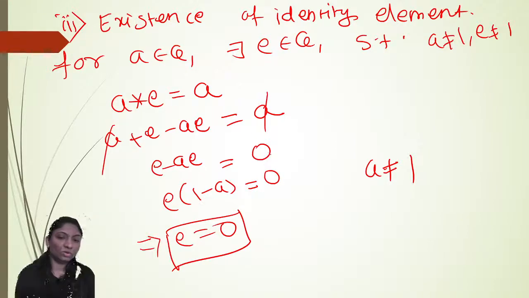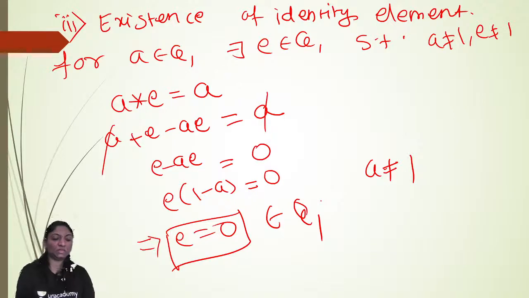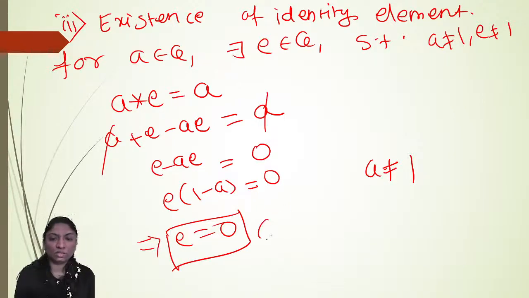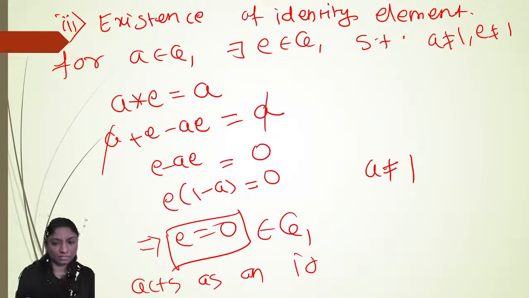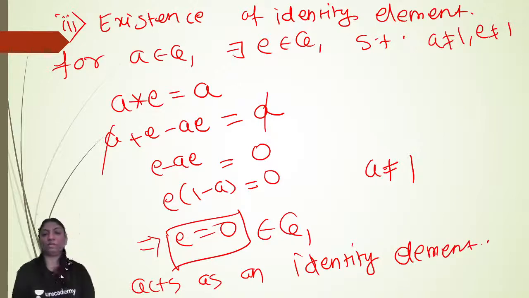So 0 belongs to Q1, other than 1. So therefore E is equal to 0 acts as an identity element. Okay. Now fourth one,